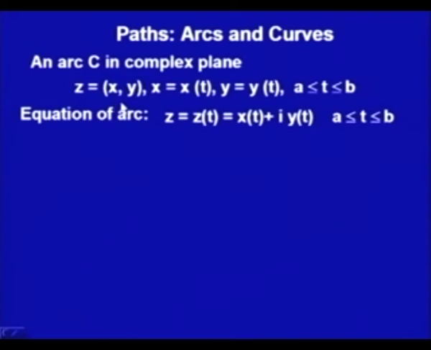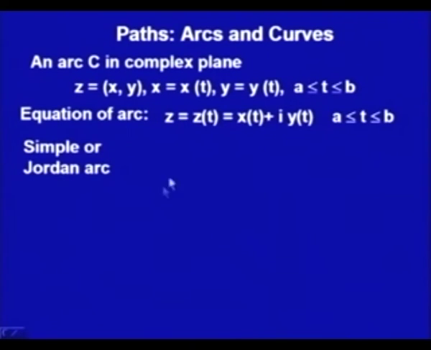So, for a given value of t, z(t) should be x(t) plus i y(t). Now we are getting the equation of the arc in a single parameter t ranging from A to B, and the functions x and y according to that arc, in the form of a single parameter t.